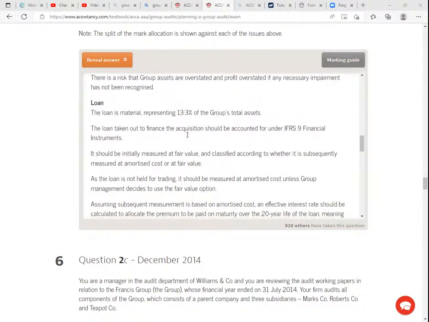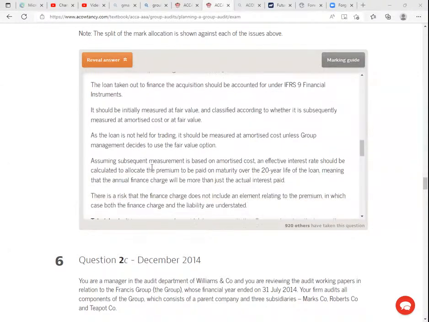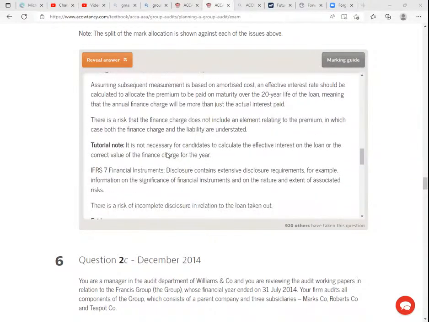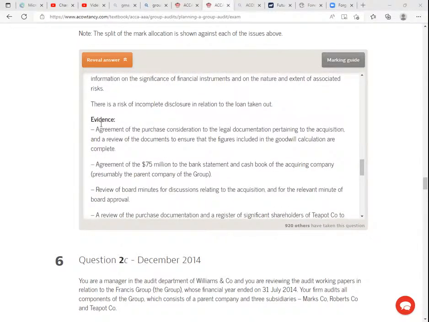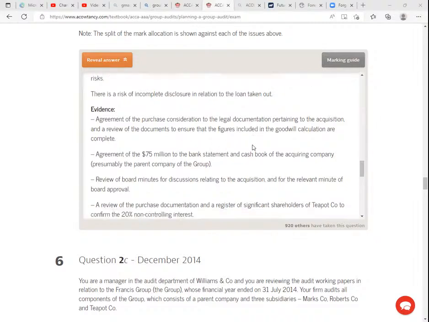The loan taken out to finance the acquisition should be accounted for under IFRS 9 financial instruments. It should be initially measured at fair value and classified according to whether it's subsequently measured at amortized cost or at fair value. This one is very complicated. As the loan is not held for trading, leave alone that. Now listen to me very well. Evidence. This is where all your marks will be found. Evidence. Agreement of the purchase consideration to the legal documentation pertaining to the acquisition and a review of the documents to ensure that the figures included in the goodwill calculation are complete.